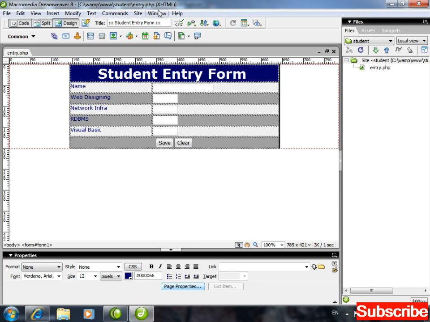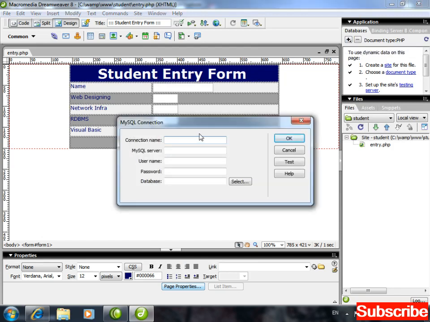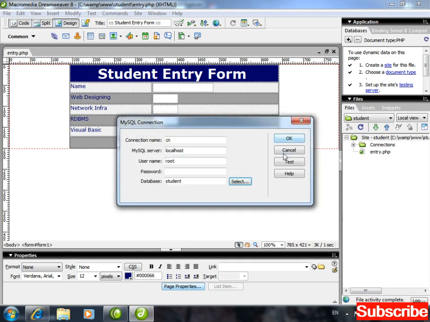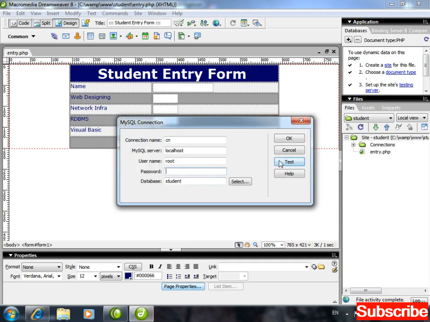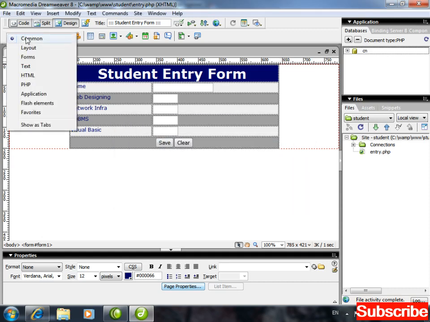Okay, one thing more before that, go to window, select databases and make connection with the database. MySQL connection name CN. MySQL server, we have to write here localhost. Username root, password no password. Database, select database from here. Database name student, click on OK and test. It's asking about the password that you haven't made entry of, but it's okay. OK and OK here as well. Connection made, okay.